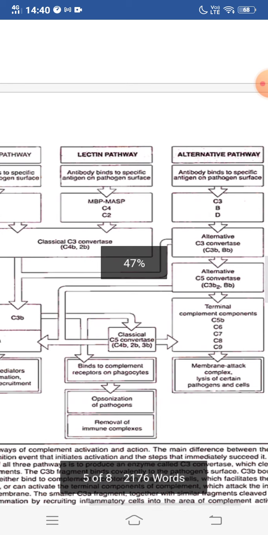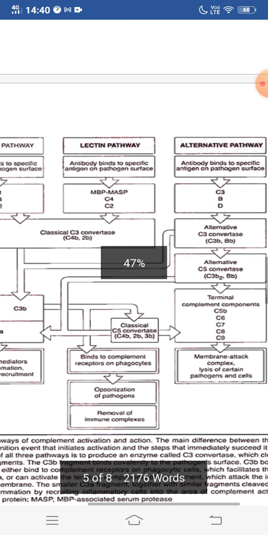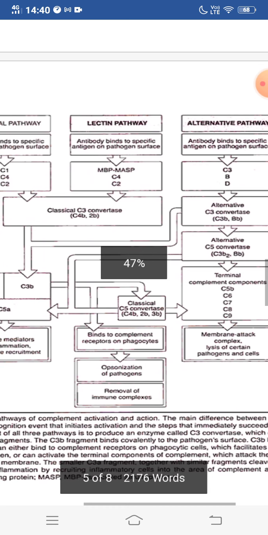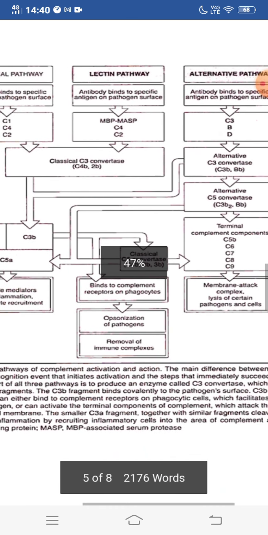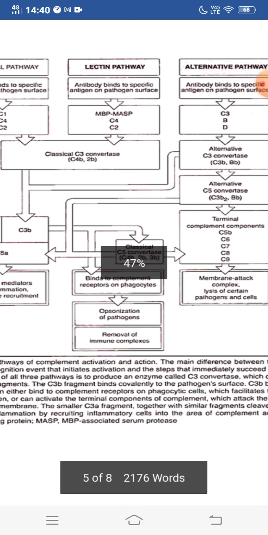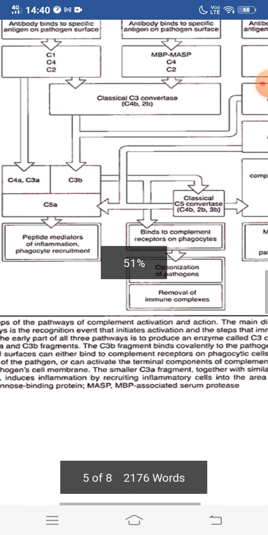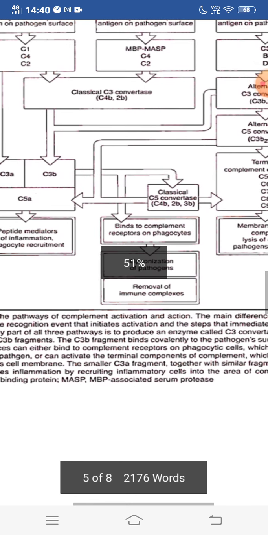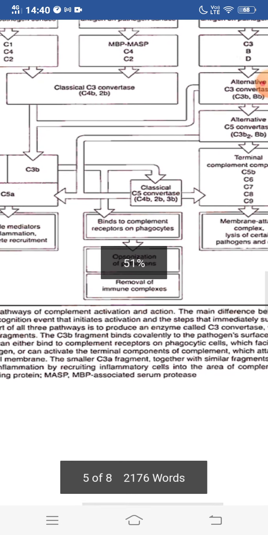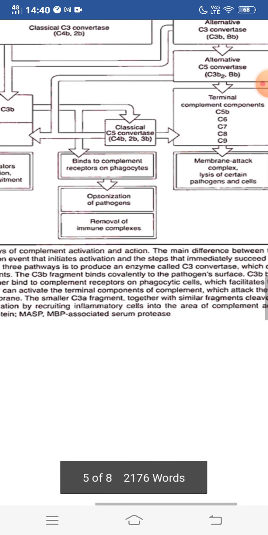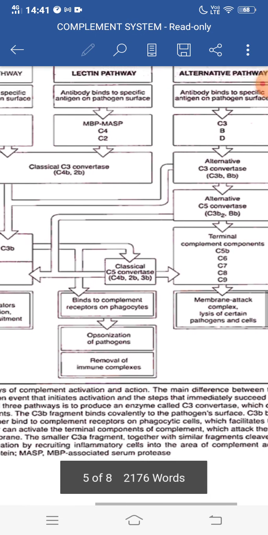In the lectin pathway, the antigen on the pathogen surface is bound. MBP and MASP along with C4 and C2 participate to form the classical C3 convertase, C4b2b, that is the C3 convertase. The C3b and the classical C5 convertase C4b2b3b bind to the complement receptors on phagocytes. Opsonization of pathogens takes place with the removal of immune responses.